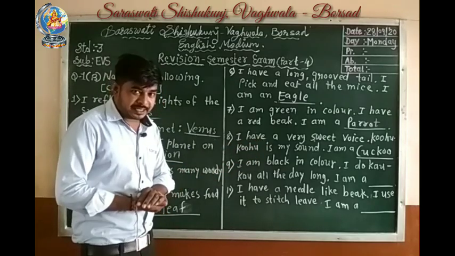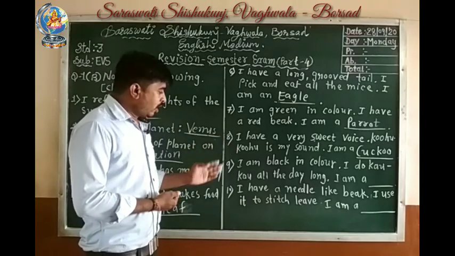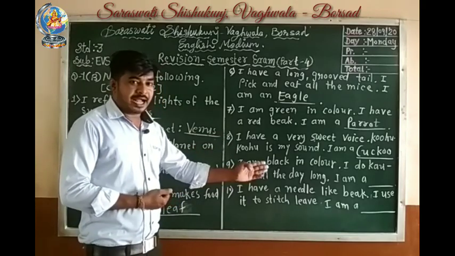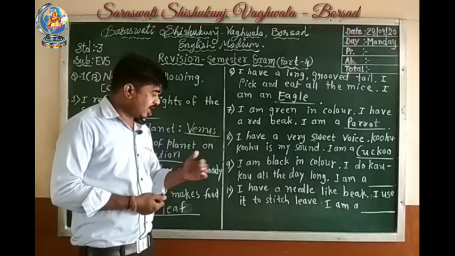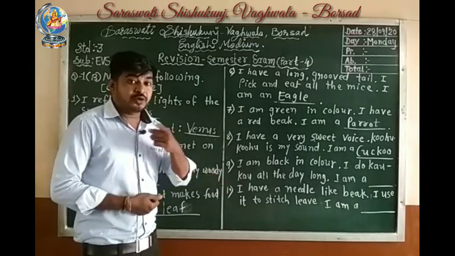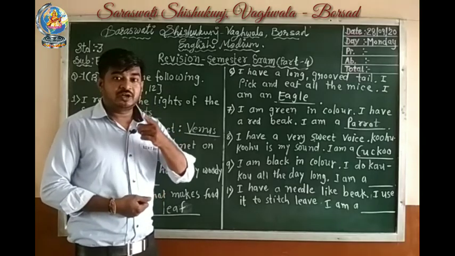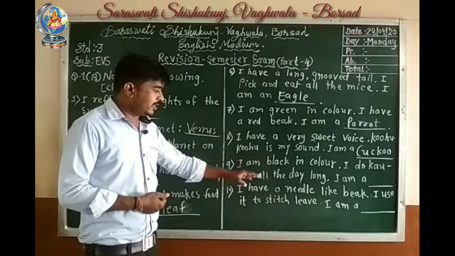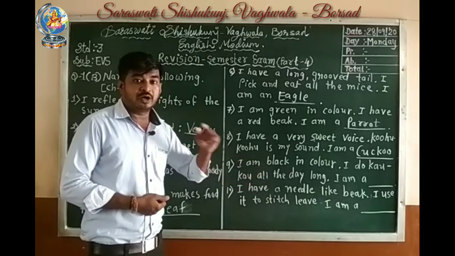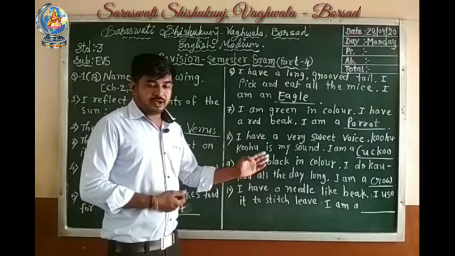9th number. I am black in color. I do cow cow all the day long. I am a blank. Which bird has black color and its sound is cow cow? Crow. It is a crow. So I am black in color. I do cow cow all the day long. I am a crow.